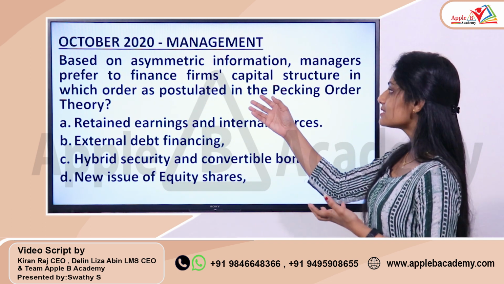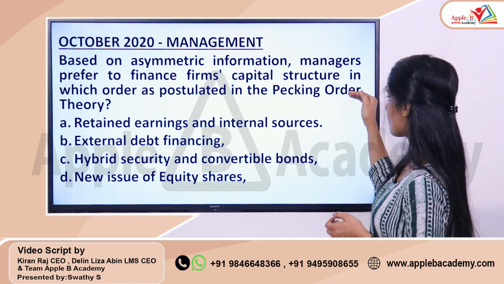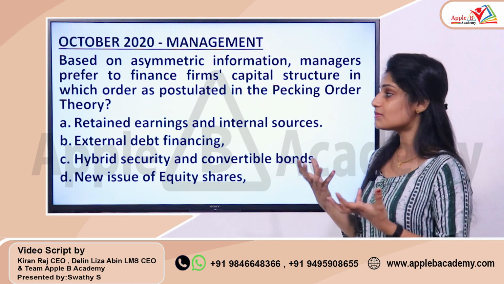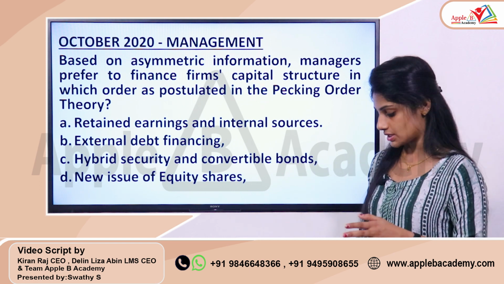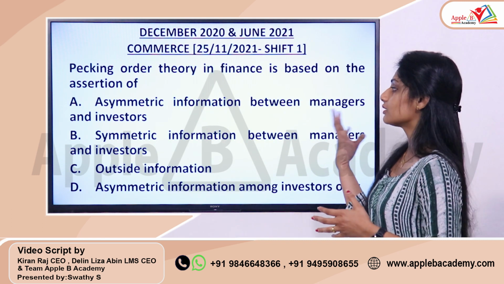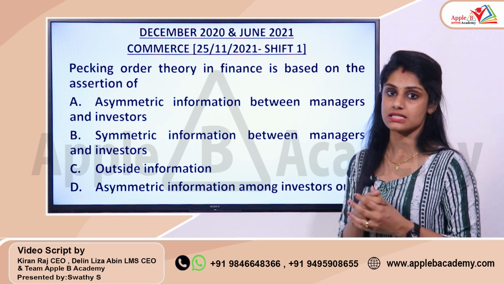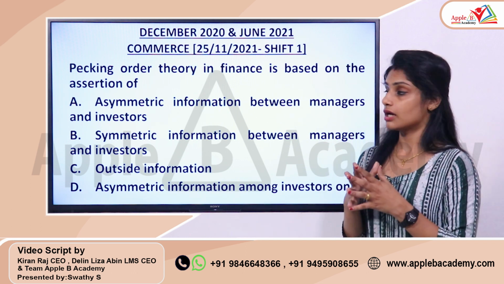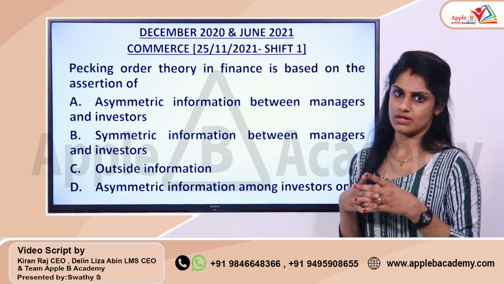So actually when you go through the previous year question for management, you can see that in that question itself they referred to asymmetric information. So that word asymmetric information is specified in the previous year question itself, and for the next exam they give importance to that area. So what is the basis for this particular theory? Asymmetric information between managers and investors.